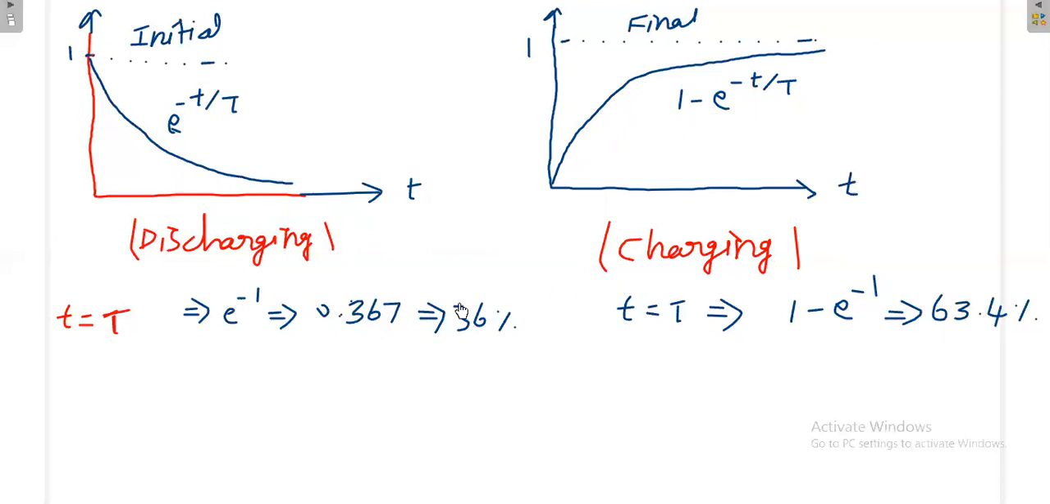That's why for time constant tau, we have two different definitions. One is 36 percentage of the initial value, and another one is 63 percentage of the final value. In this case, the value is getting decreased. In this case, the value is getting increased.